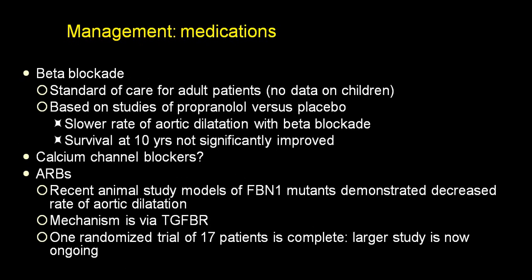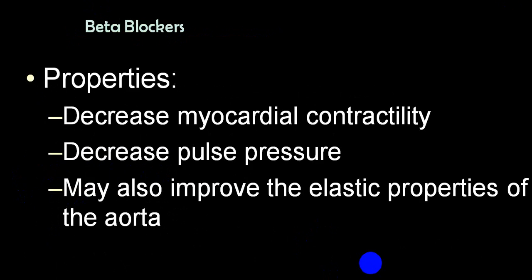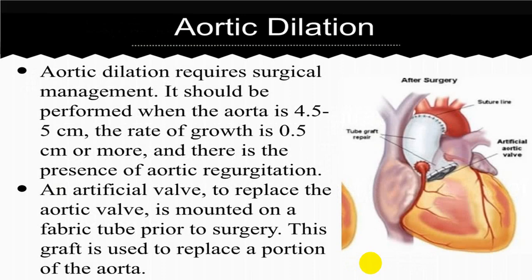Now they are also using TGF growth factor treatment for aortic root dilatation. Beta blockers reduce myocardial contractility and decrease the pulse pressure, and that decreases the load on the aortic root and reduces the chance of rupture or what we call dissection.